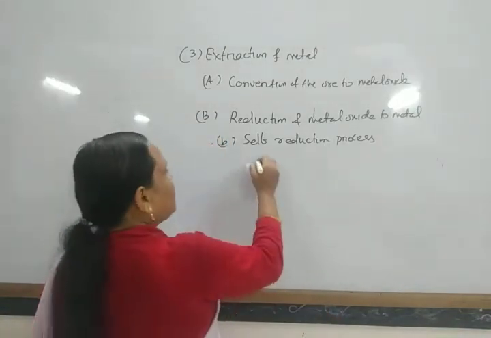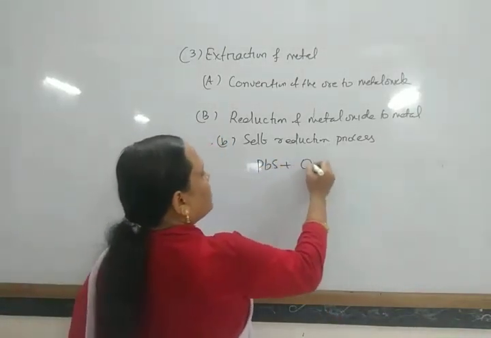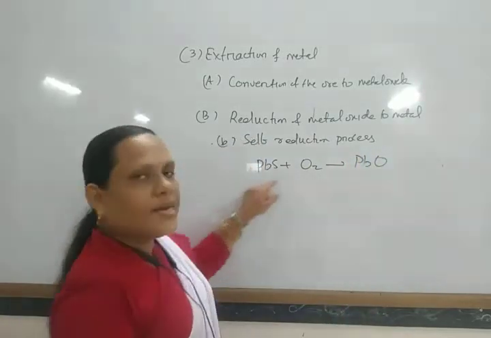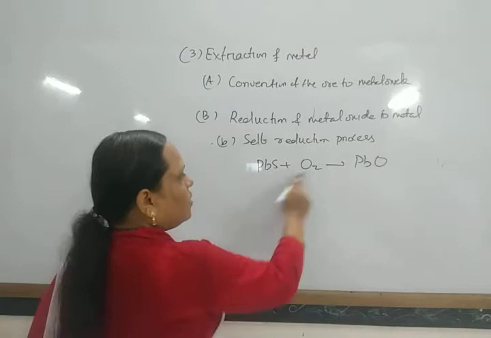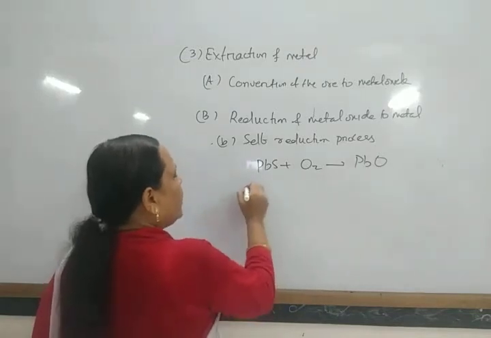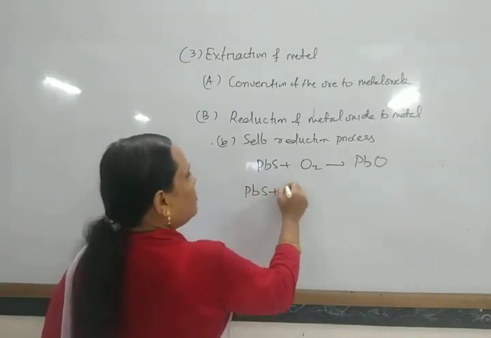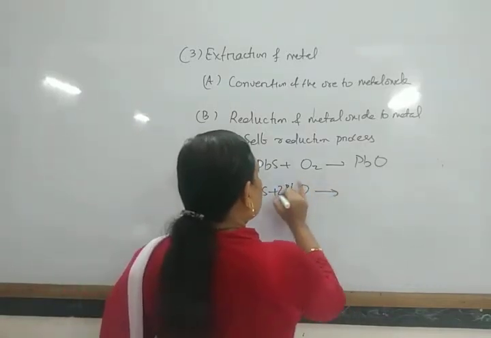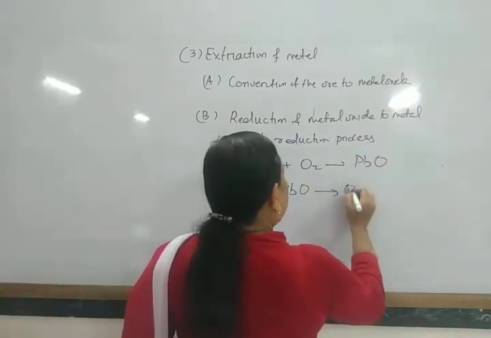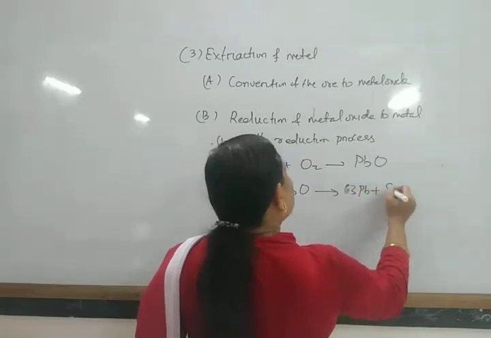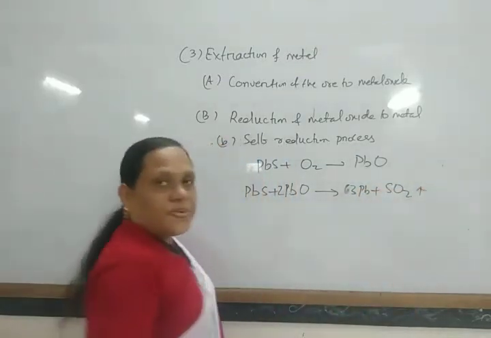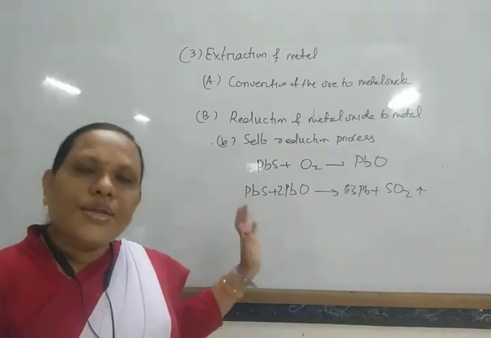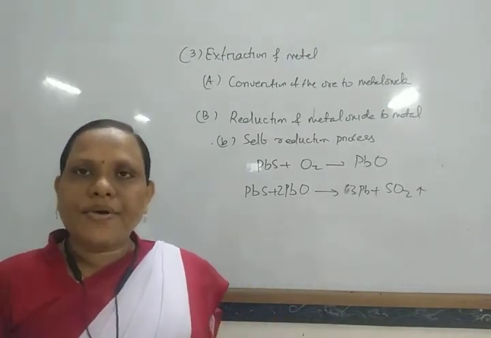For example, PbS plus O2 gives rise to PbO, but not completely, only partially oxidized, and again PbS plus PbO give rise to 3Pb plus SO2. So this process is known as the self-reduction process. No other reducing agent is required here.